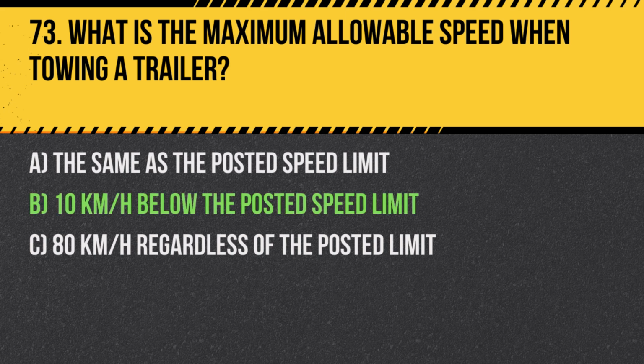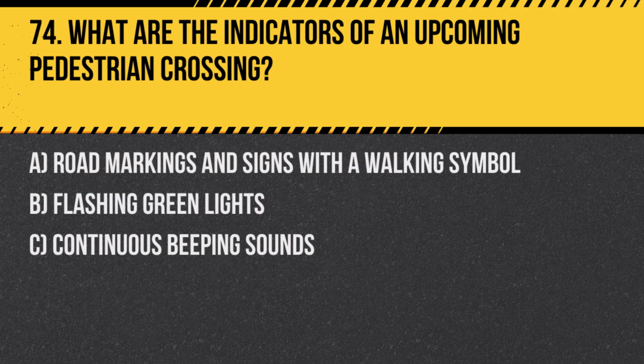Answer. B. 10 km/h below the posted speed limit. When towing, it's safer to drive slightly below the speed limit to maintain control of the vehicle and trailer. Question 74. What are the indicators of an upcoming pedestrian crossing?